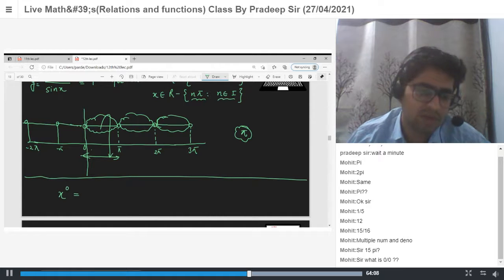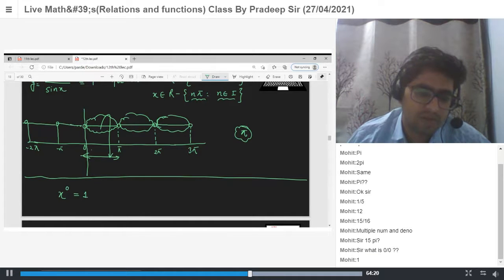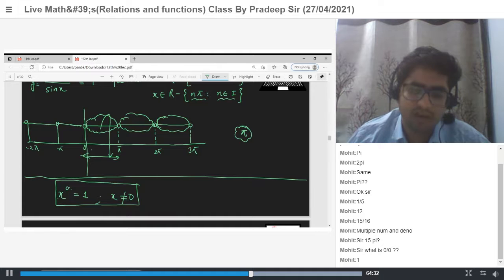You learned this in 9th class. 1. But there is a condition here that x must be a non-zero quantity. For non-zero x, x to the power 0 is equal to 1. But 0 to the power 0 is not a defined quantity.